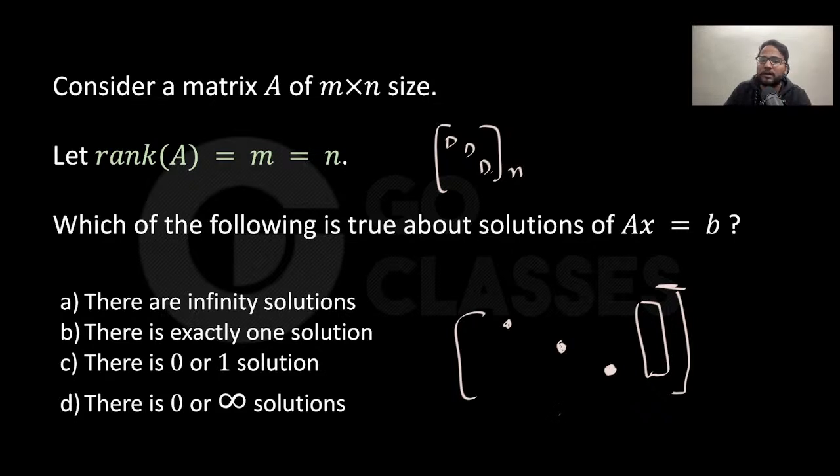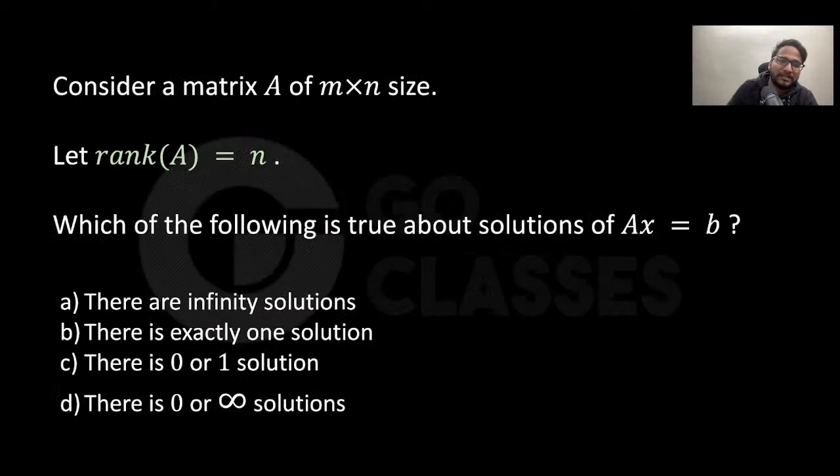Is this clear to everyone? Because every row and every column has a pivot, there are no zero rows or anything, so you can easily solve it. This B will not have any extra, because the dimension of B is the same as the dimension of the columns of A. So this is a unique solution. Very easy question, right? Okay. So what is the answer here? B. Cool.